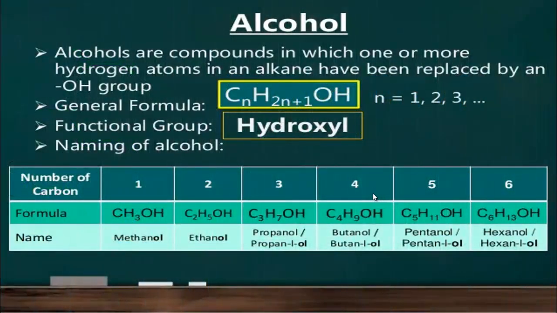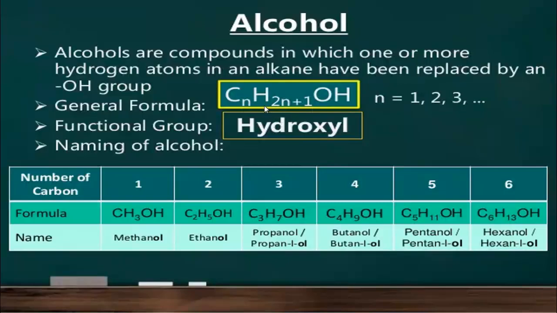Alcohols are compounds in which one or more hydrogen atoms in an alkane have been replaced by a hydroxyl group. That means when one hydrogen atom from an alkane compound is replaced by this OH group, that is hydroxyl group, then the produced compound is known as alcohol, and its general formula is CnH2n+1OH.